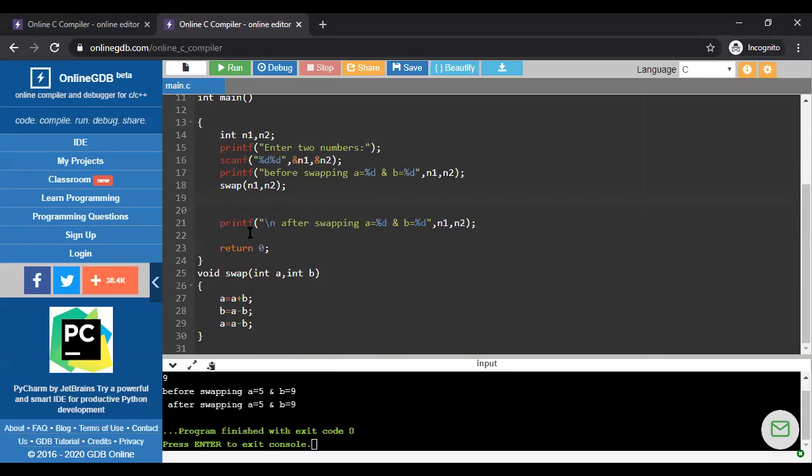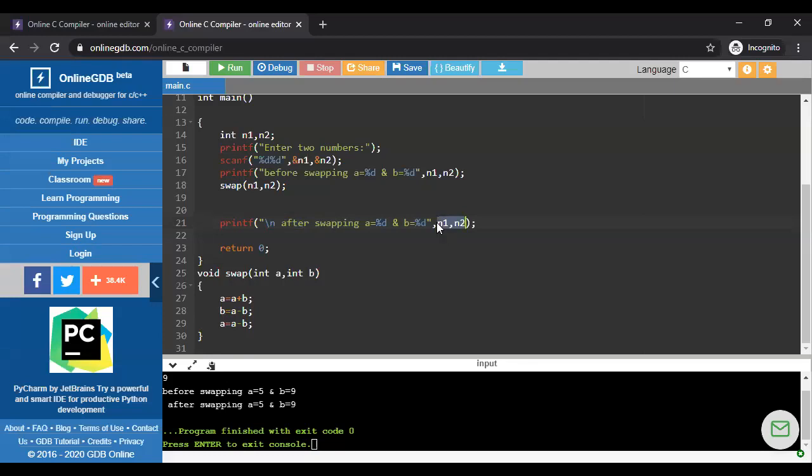Triporna and Jayad, both of you are correct, because nothing has to be returned to the main function as the return type of the user defined function is void. The evaluation process is done. Whatever the A and B, the compiler knows there is a relation between n1, n2 and A and B, but it will not print any new value for n1 and n2, because I am not returning any value to the main function from this user defined function.